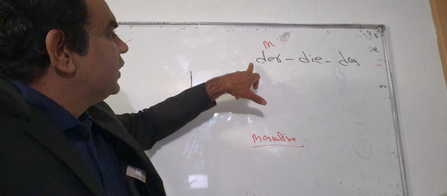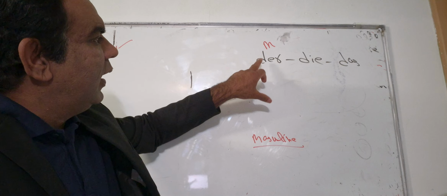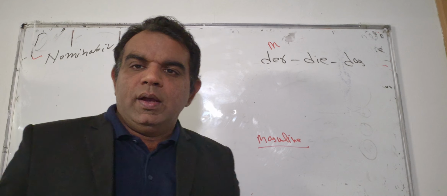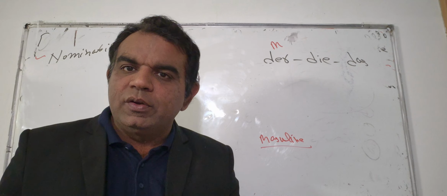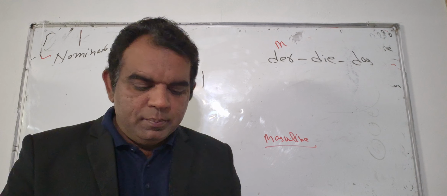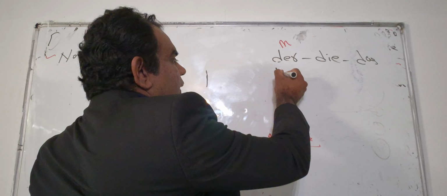So there is an article der that is written with the masculine category. Male nouns are written with the article der. For example, in English we say the man, der Mann.